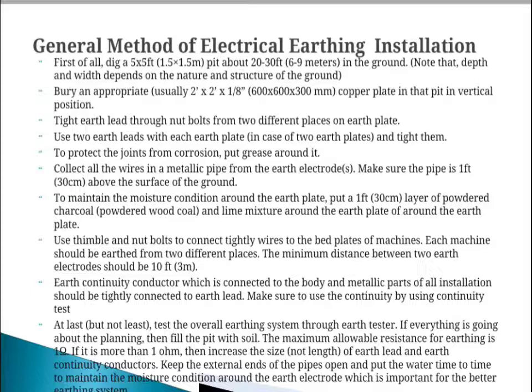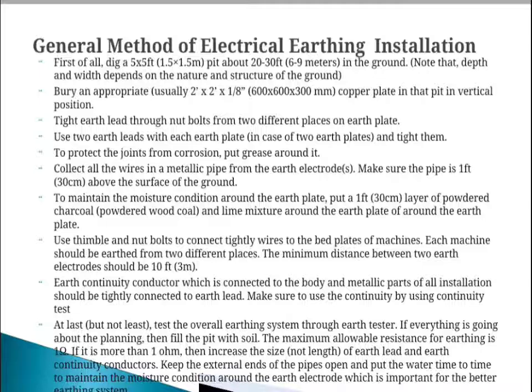Put a 1 foot layer of powdered charcoal and lime mixture around the earth plate. Then use a thimble and nut bolts to connect the wire tightly to the bed plate of the machine. Each machine should be earthed from two different places. The minimum distance between two earth electrodes should be 10 feet,